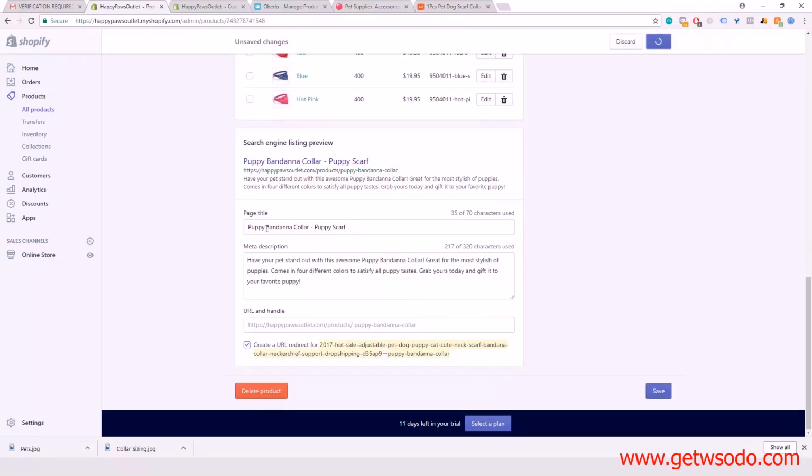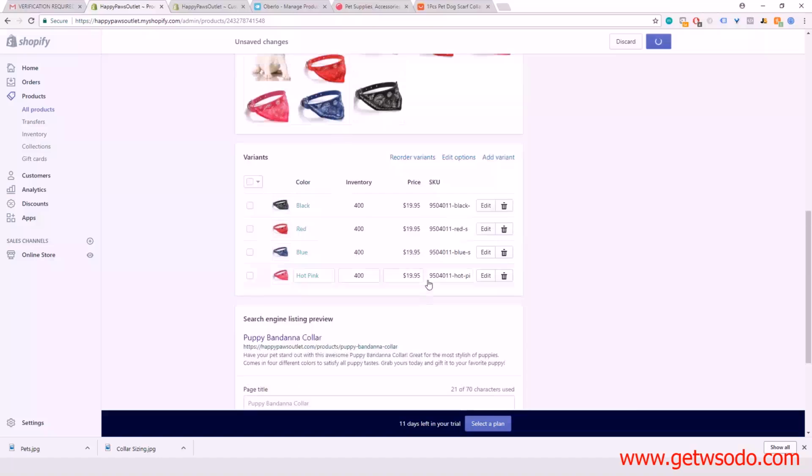So yeah, guys, you basically want to make sure you edit this description as well. You edit this title. Make sure that your URL is good to go. It doesn't have all this stuff here. They called it a neckerchief. That's what they called it. So you can add that to puppy neckerchief. I mean, as much as you guys want here. I like to keep this simple and just keep it like this. That's just my preference. But the description, you want to make sure it's good and that you have all that information there.